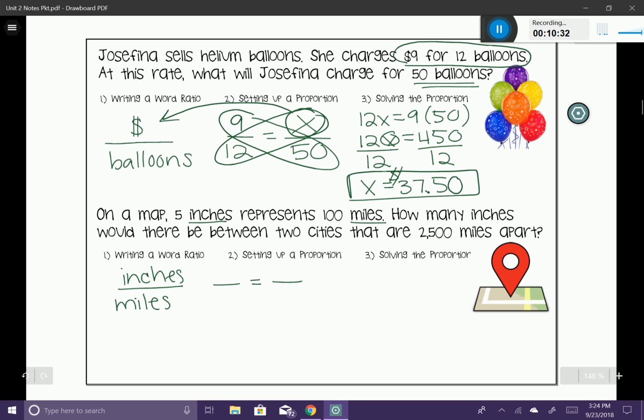Let's go ahead and set up the proportion. You can see in that very first sentence, it states on the map, 5 inches represents 100 miles.